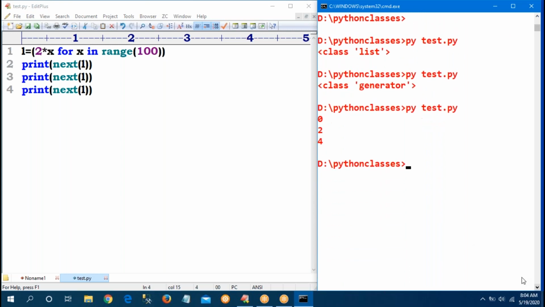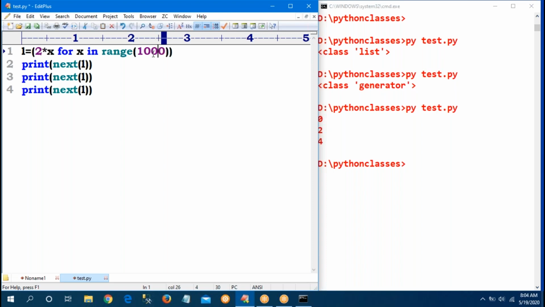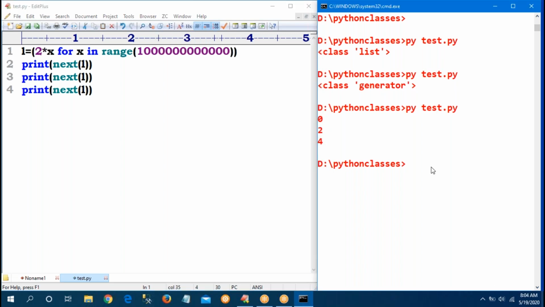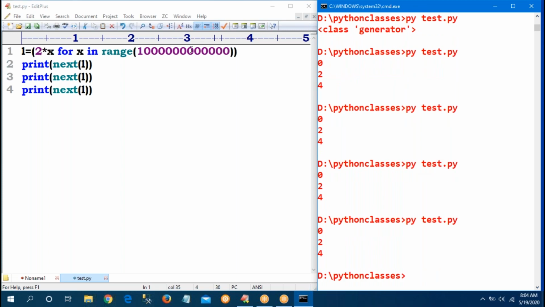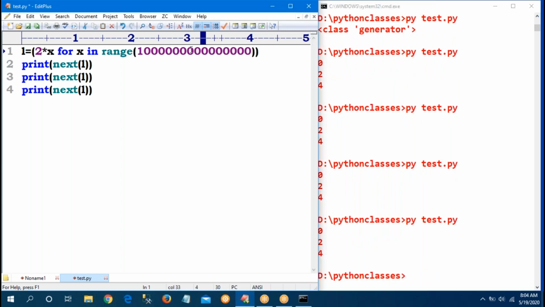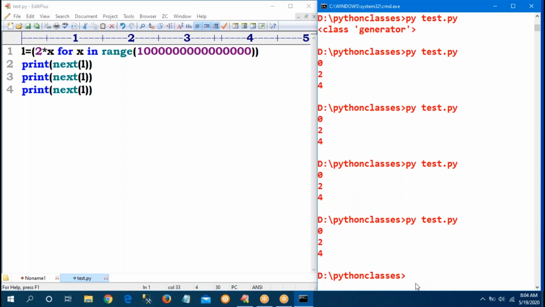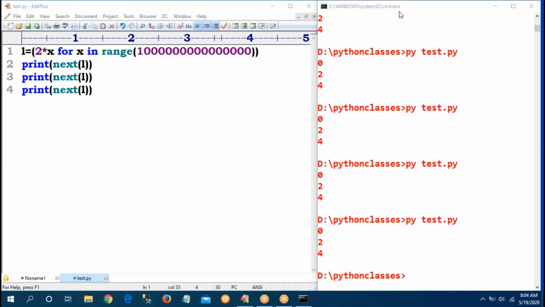But see the difference. Even though I give any number of zeros, within a fraction of a second I get output. I am not getting it late. Even if you go to 100 zeros, no problem. I am getting immediate output 0, 2, 4. But in the case of square brackets, how much time is it taking? Too much time.